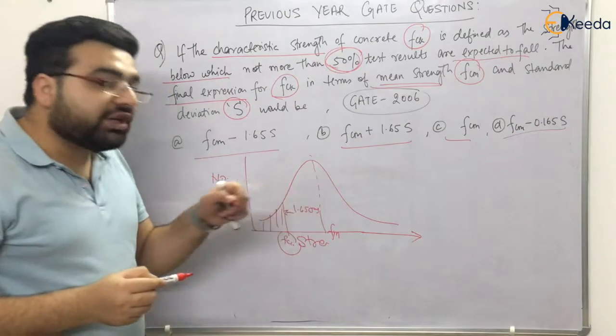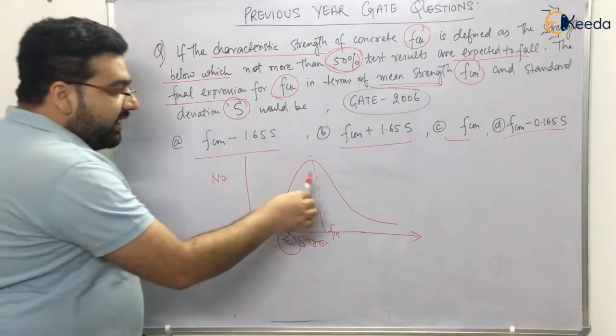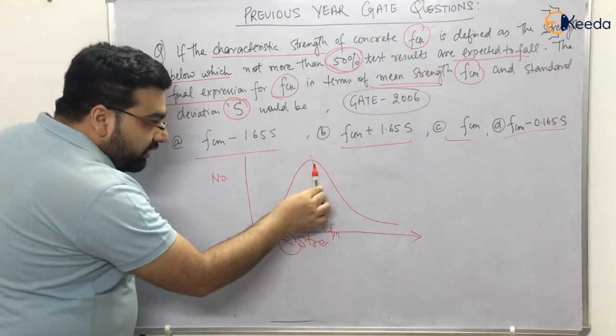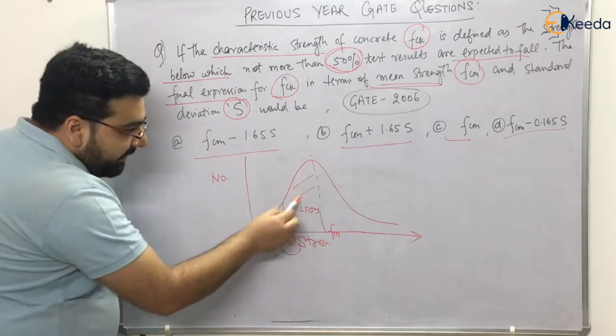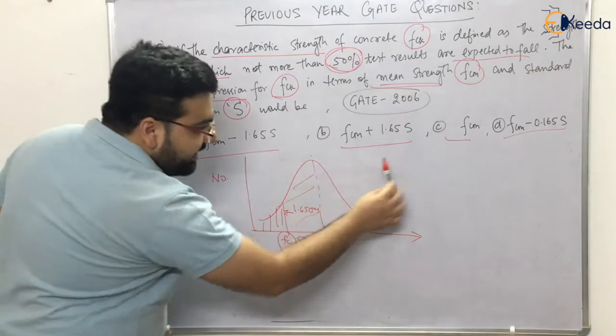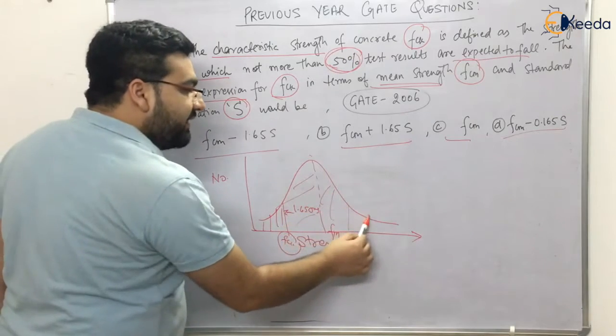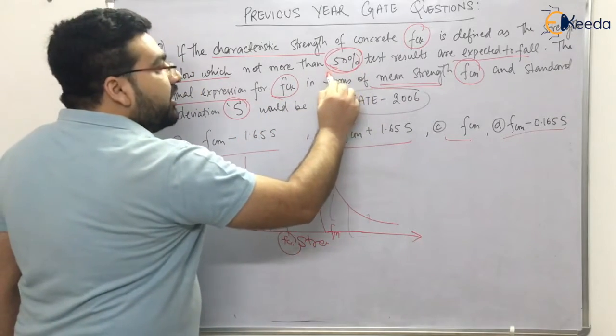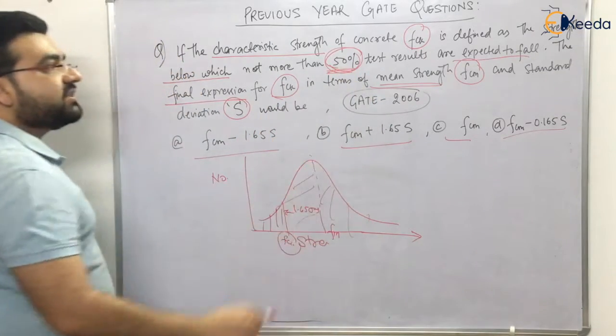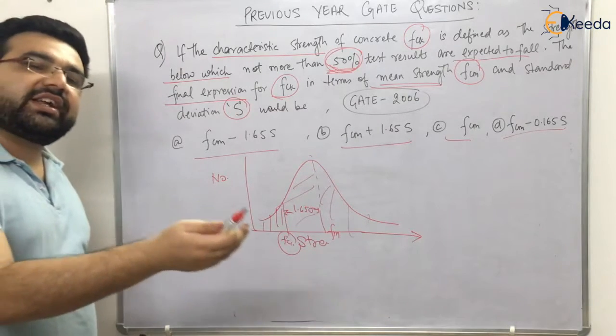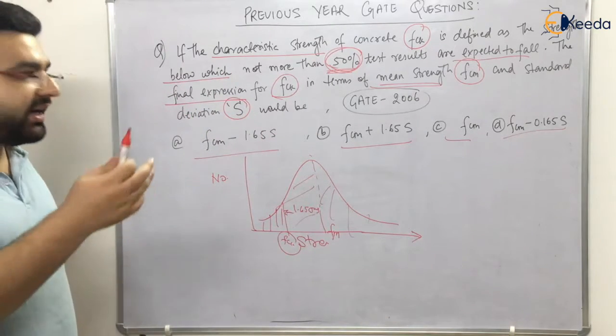And what is the property of the normal distribution curve? The area on the left-hand side of the mean strength is 50% and the area on the right-hand side is also 50%. So if it is saying that not more than 50% of test results are expected to fall below, consider that to be your FCK, characteristic strength.